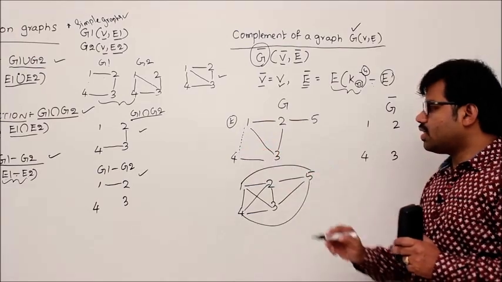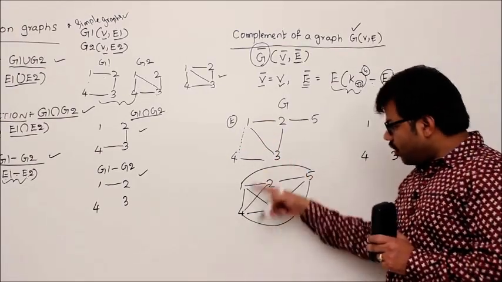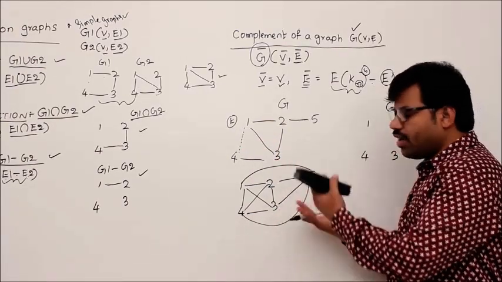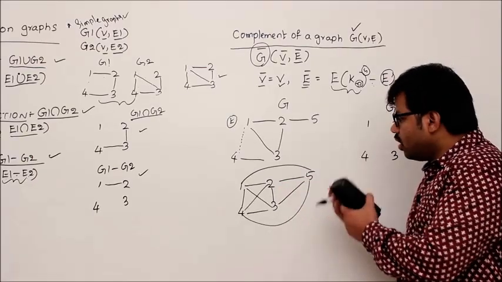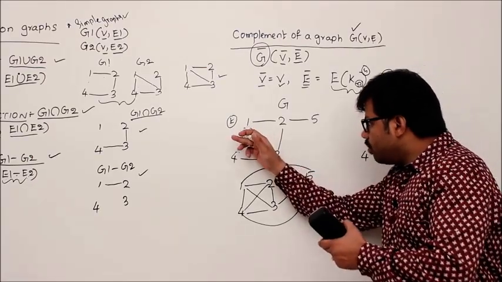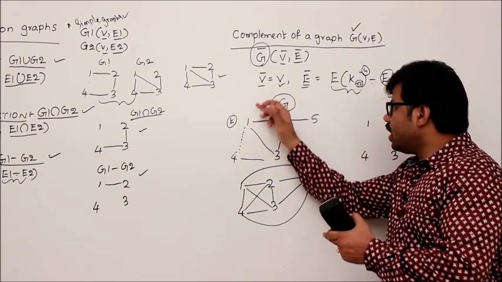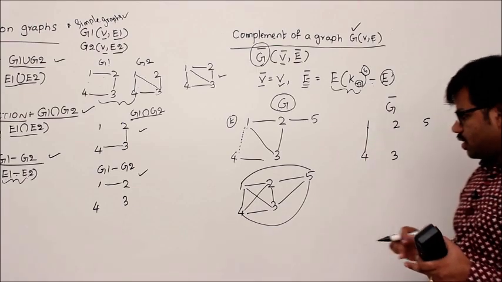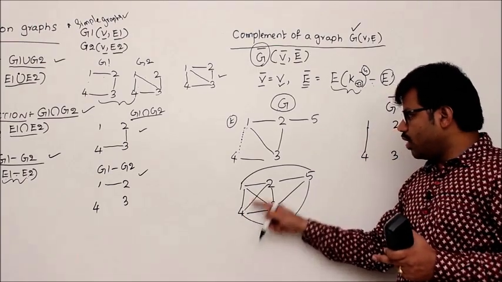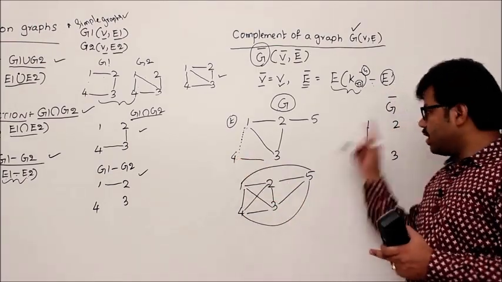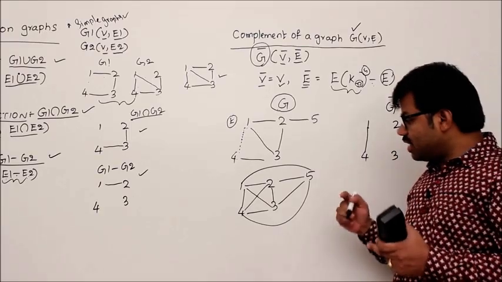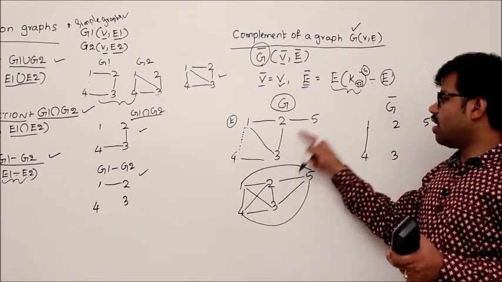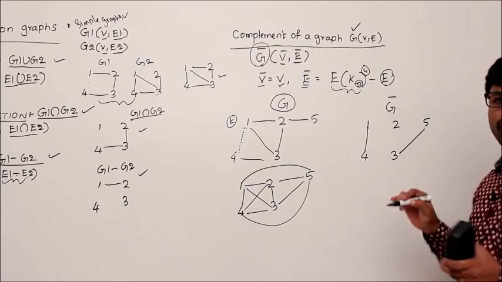So easily you can understand that this graph contains edges between every two vertices. Then whenever there is no edge in your original graph G, that should be added. 1 4, you see. Next 3 4, but it's there here also, then don't add it. That is the minus operation. 3 5, it's not there here, then you add it. That is what we should do.